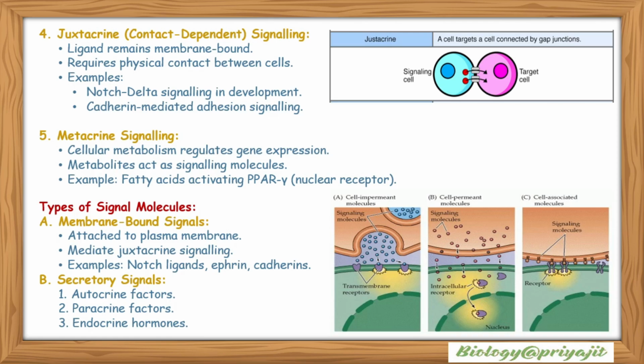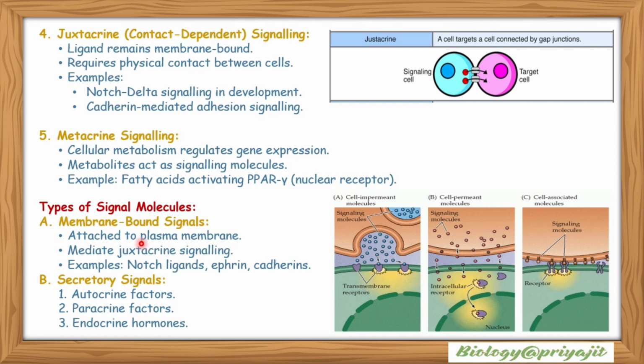Juxtacrine or contact dependent signaling: when the ligand remains membrane bound, it requires physical contact between cells. Examples include Notch-Delta signaling in development, cadherin mediated adhesion signaling. Metacrine signaling: cellular metabolism regulates gene expression and metabolites act as signaling molecules. Example, fatty acids activating PPAR gamma, a nuclear receptor.